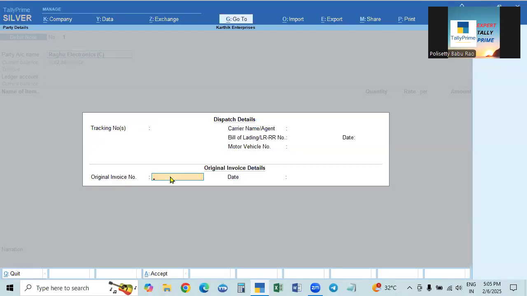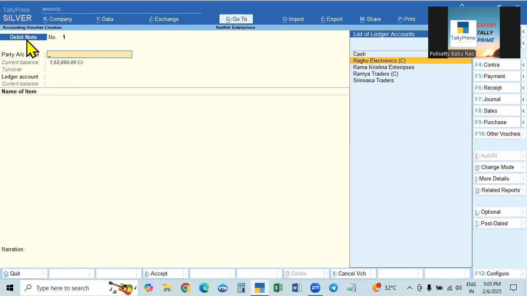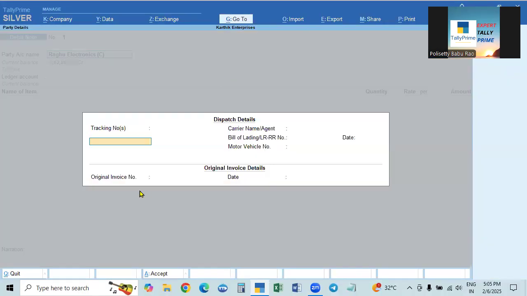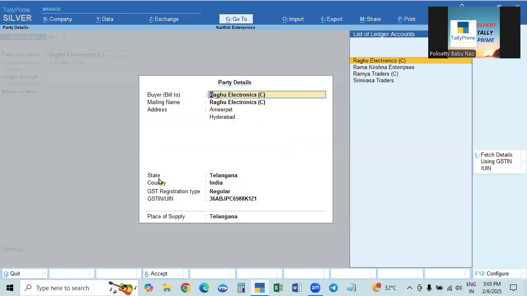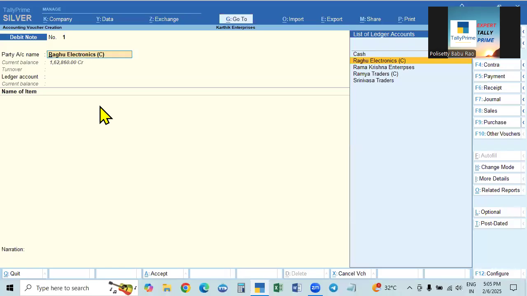So here we give only the debit note number, not the original invoice number. But when you are entering, we have to give the original invoice details, the original invoice number. So we purchased, number one, on 1st April. Like this we have to give. So the voucher number can be used as it is.